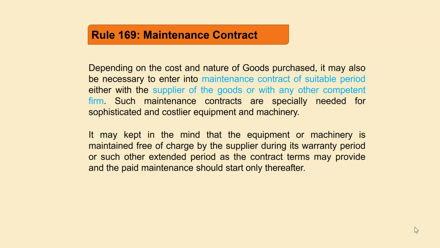In case of a maintenance contract, like your ANC, if you are having an ANC of computers, air conditioners, lifts, like that, that ANC will be for a specific period. After completion of that period, we can renew the ANC, or we can go for a fresh ANC also. We can also go for ANC through GEM.